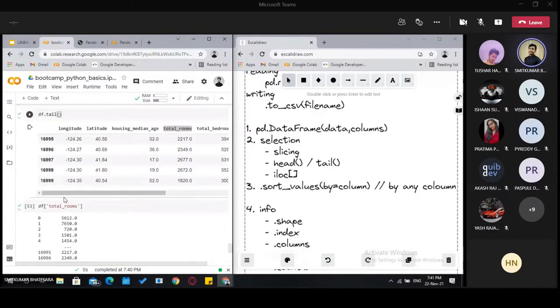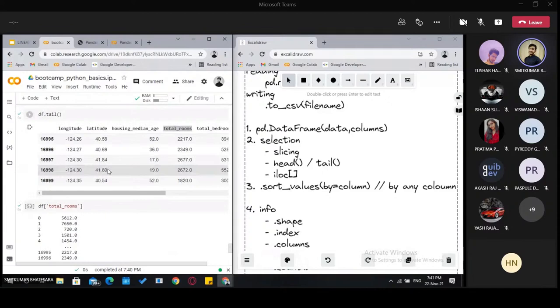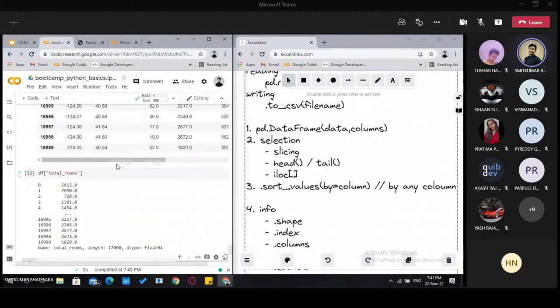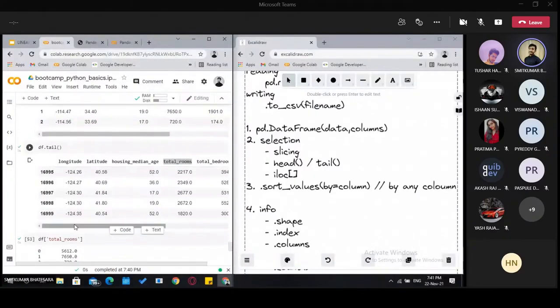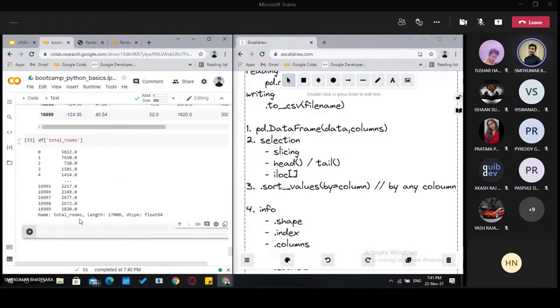Now just for simplicity, instead of performing slicing operations on the whole table, we will first perform slicing operations on this single column, and then we can use those slicing operations on the whole table as well. So just for simplicity, you can consider it a small data frame.